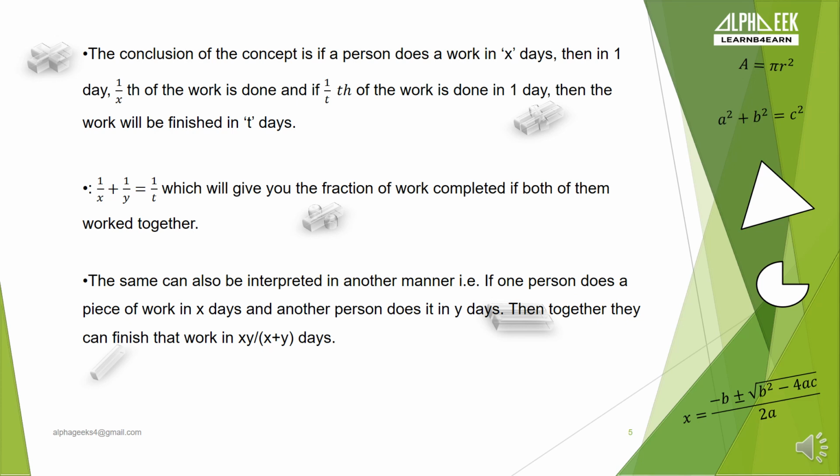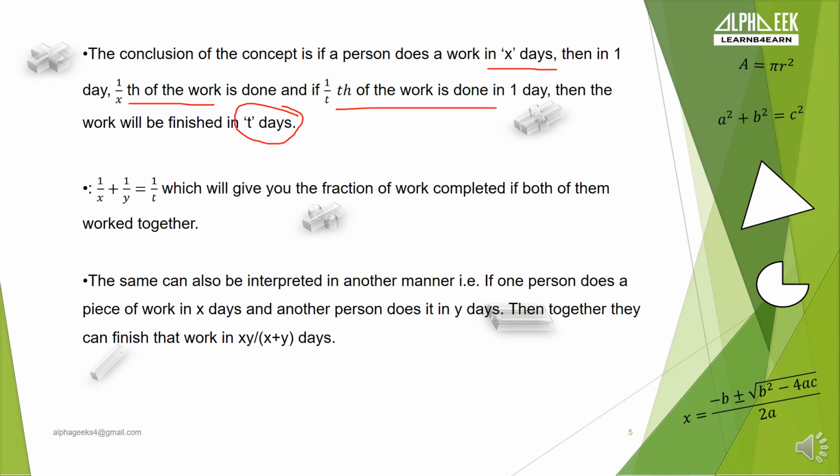Okay, let's conclude the things we have learned till now. The conclusion of the concept: if a person does a work in X days, then in one day 1 by X work is done, and if 1 by T work is done in one day, then the work will be finished in T days. As explained earlier, just reciprocate the term 1 by T, and you will get the number of days needed to complete the specified work.